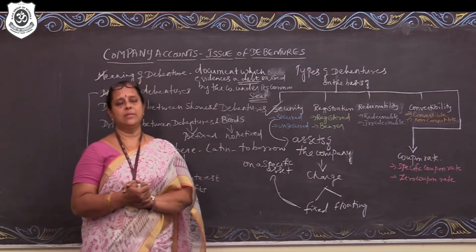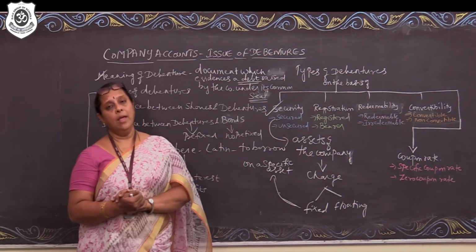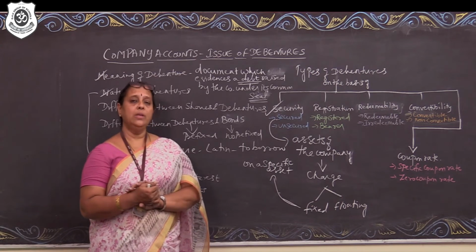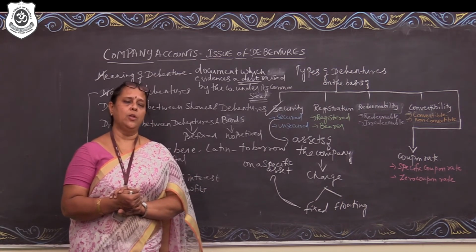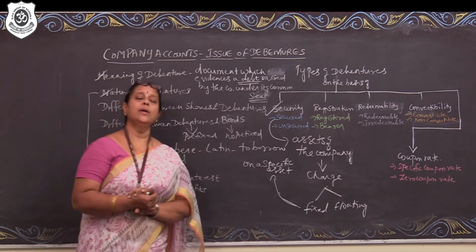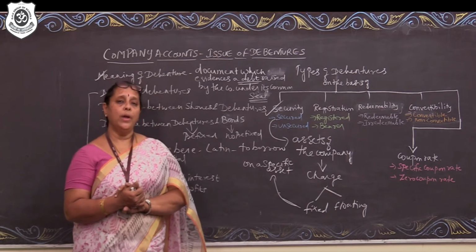Now again there are some threats. The market value of the particular asset which has been given as a security. Now the market prices are highly volatile. So in case the market price of the particular asset which has been given as a security is fluctuating, again the company is in a financial risk.